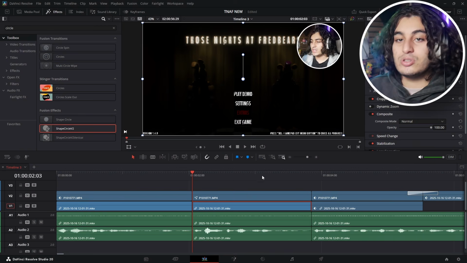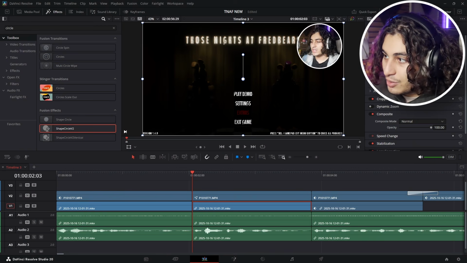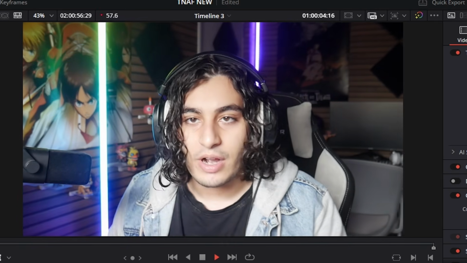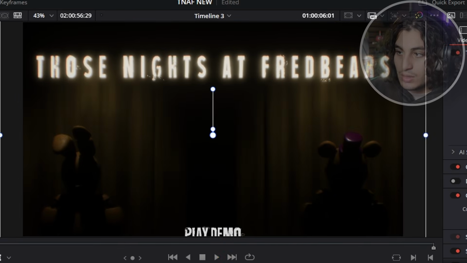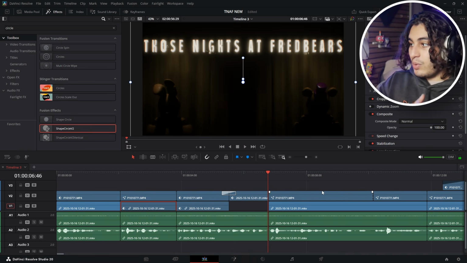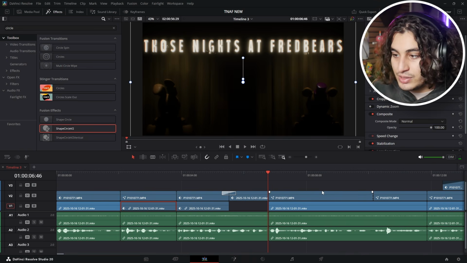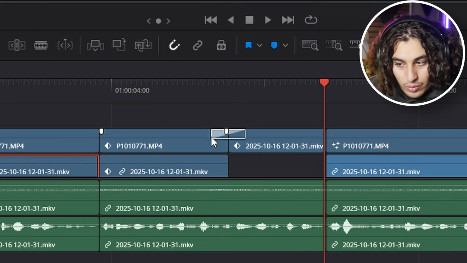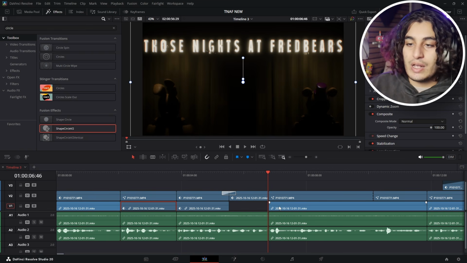It's very simple. You can also add keyframes to your actual gameplay, so I'm going to do that as well, just so there's some motion whilst I'm talking. "What's going on guys, Ibadra here and welcome to Those Nights at Fredbear's." Okay, now this is what we call the bitryan introducing the game effect. It can probably be said shorter than that, but you know. As you can see, there's this little thing over here. That is a transform plugin.